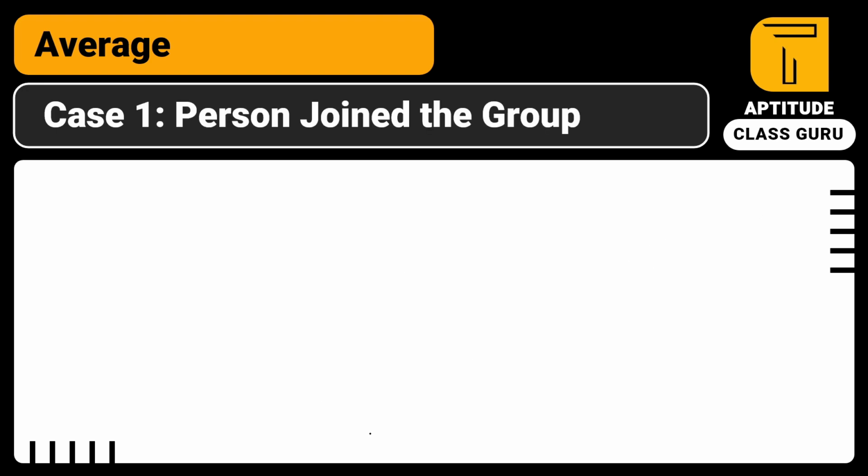Just look here at the first concept, which is case 1: if a person joins the group. I am simply assuming an example and I will explain it, and after that I will give you a shortcut formula, so that you can easily understand why this shortcut is applicable for this case. So just look at my explanation.